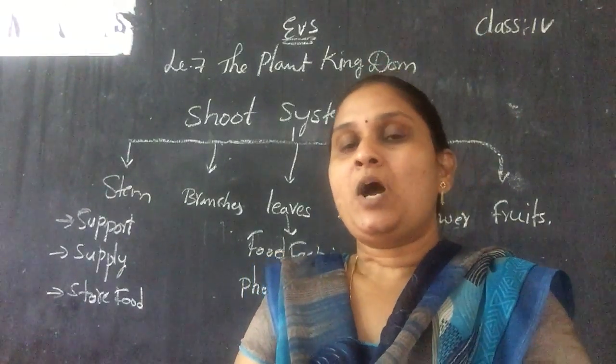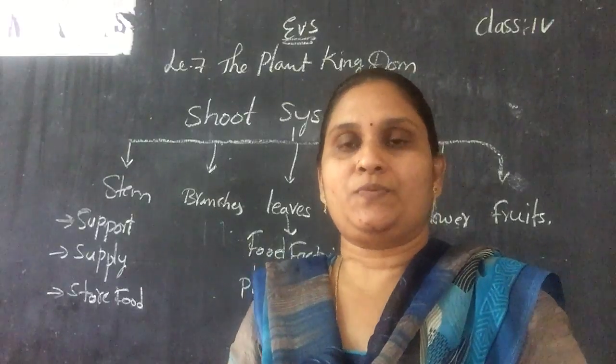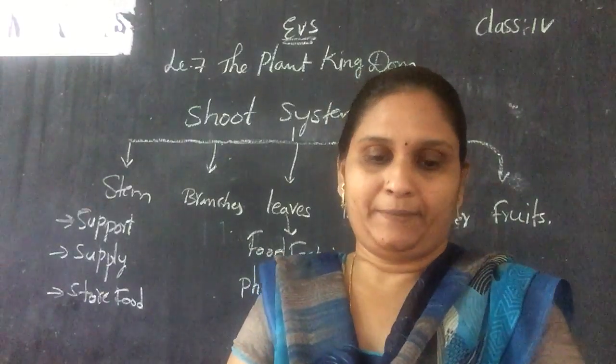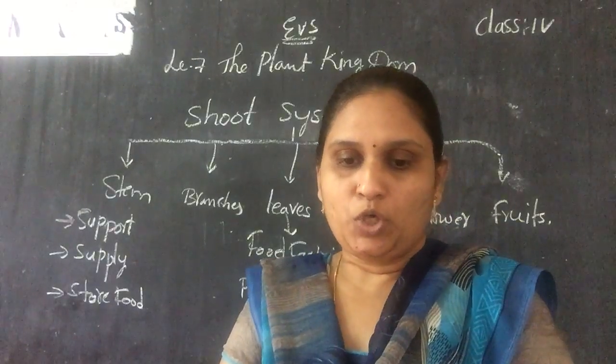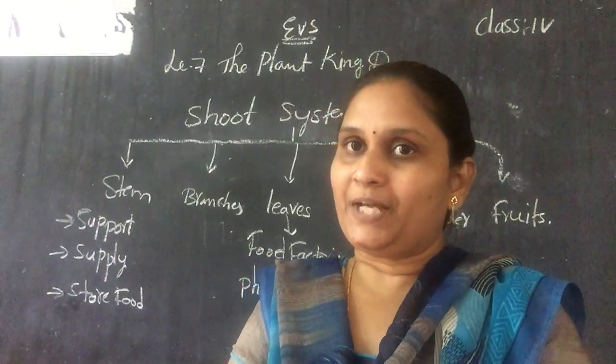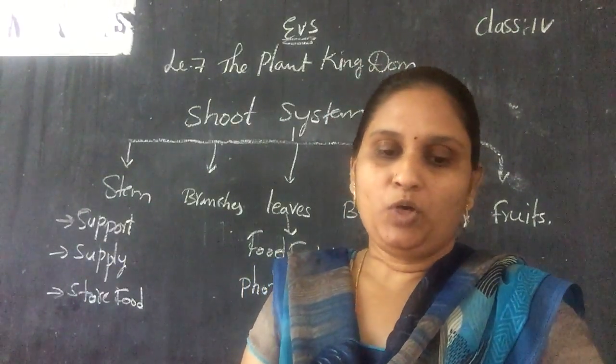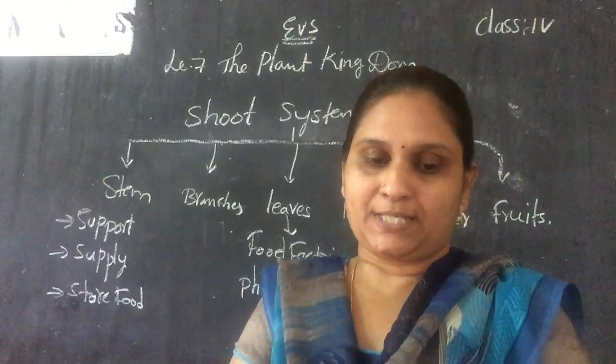And many fruits have seeds inside them, and the fruit pulp protects the seeds.